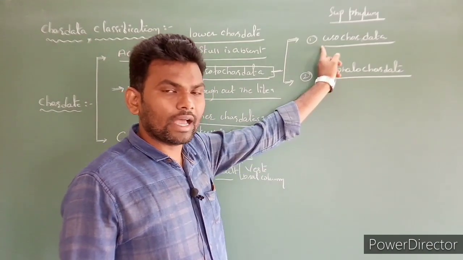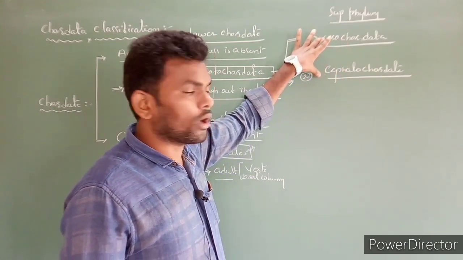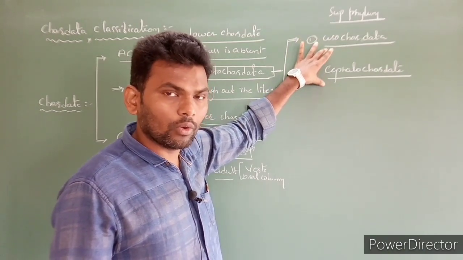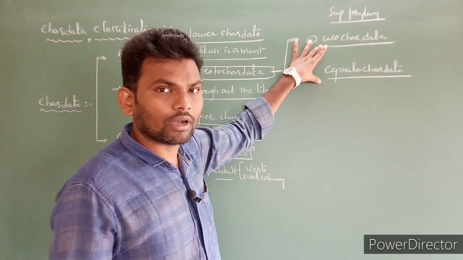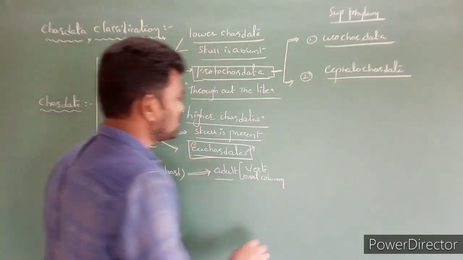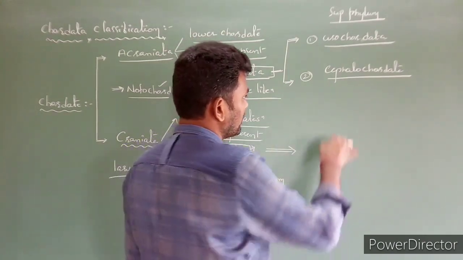We can't consider Urochordata and Cephalochordata as vertebrates, because in these two subphyla a vertebral column is not formed throughout life, only the notochord is present. So that's why these two are not considered vertebrates. Next, the euchordates are again divided into a subphylum,